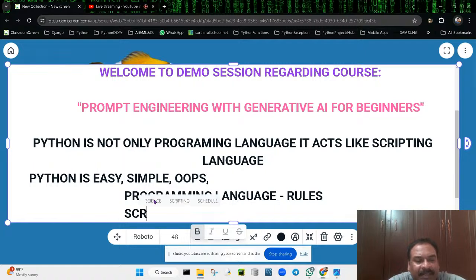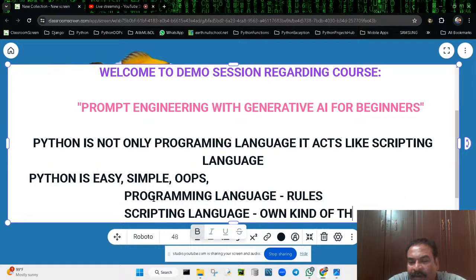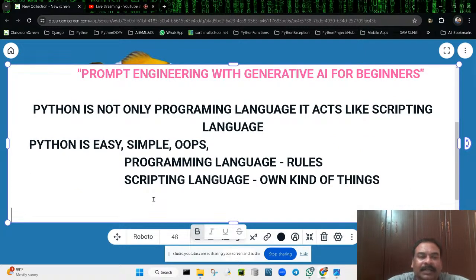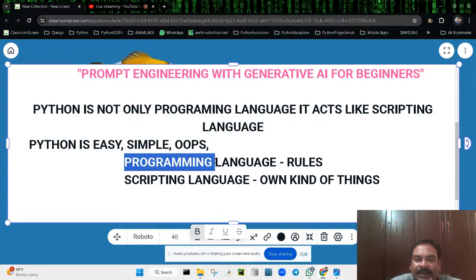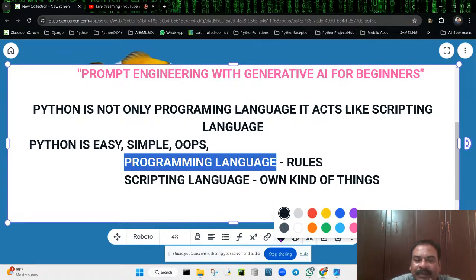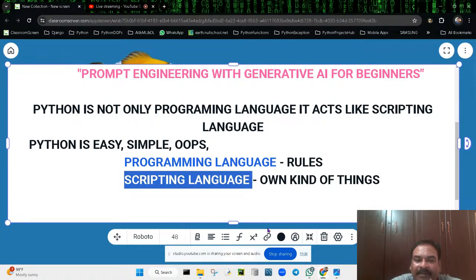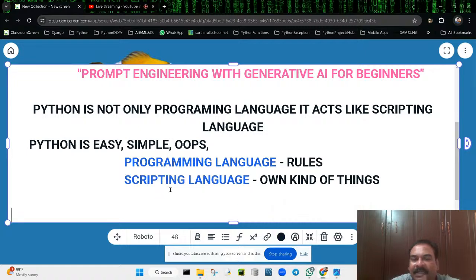Whereas a scripting language means our own kind of things. We need to prepare our own kind of things with this scripting language. That is the main thing. So Python can be used either as a programming language or as a scripting language, which means it contains its own kind of things. That is the advantage.